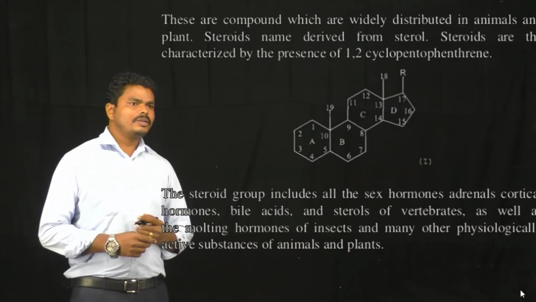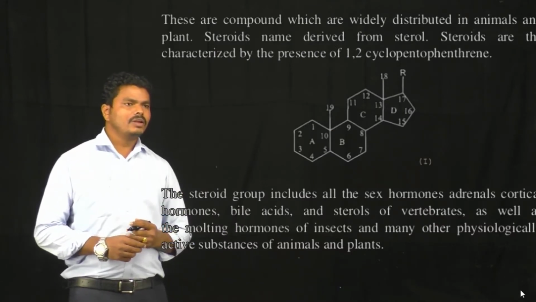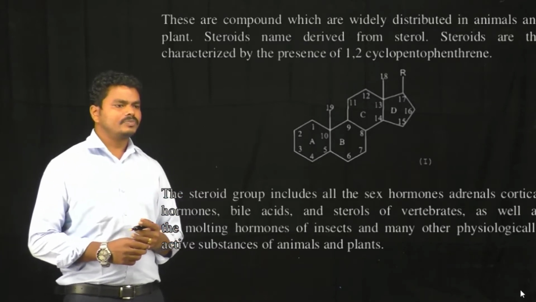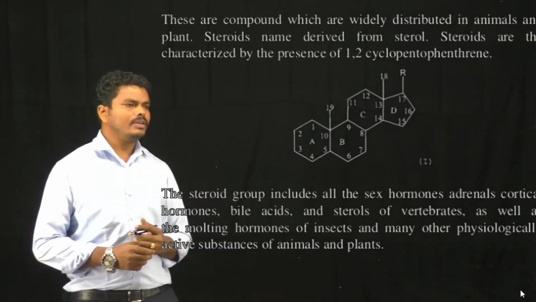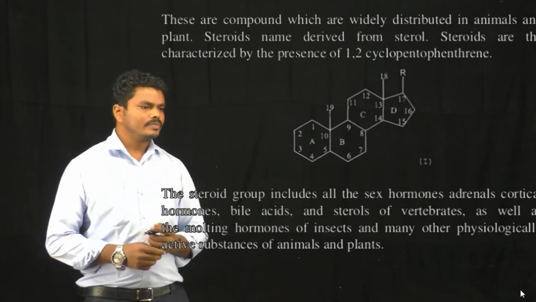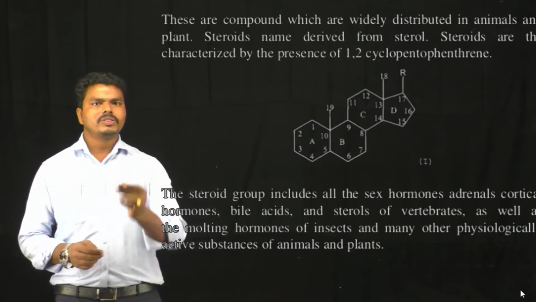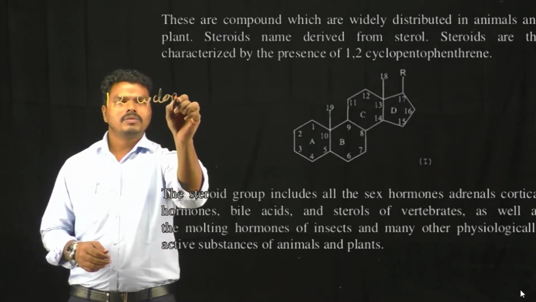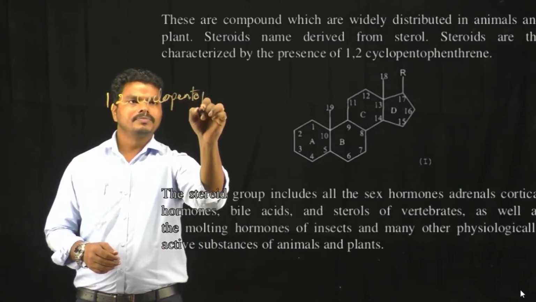The steroid name is derived from sterol, and these are widely distributed in animals and plants. So the sterols are widely distributed in plants and animals. The steroids have the basic molecule that is 1,2-cyclopentenophenanthrene.